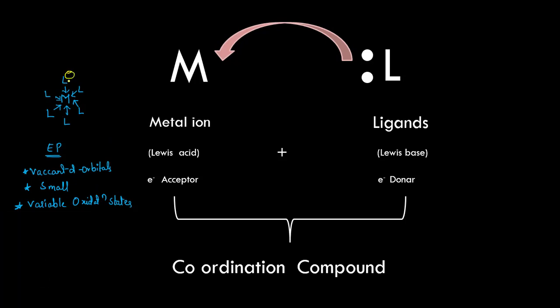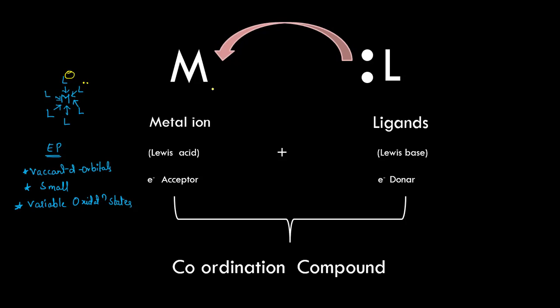These ligands will share their electron pair with the empty orbitals of the central metal atom or ion. This kind of bonding is called coordinate covalent bonding.